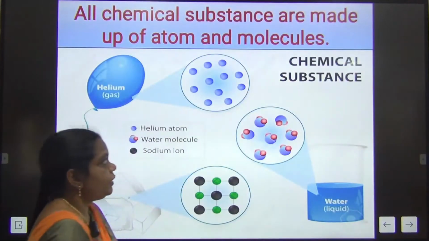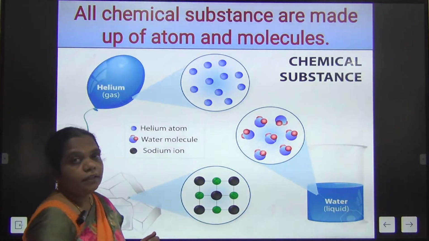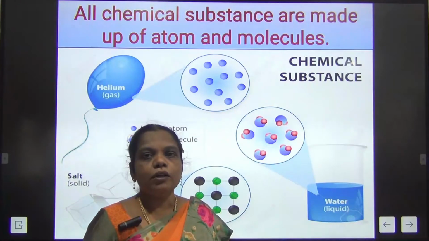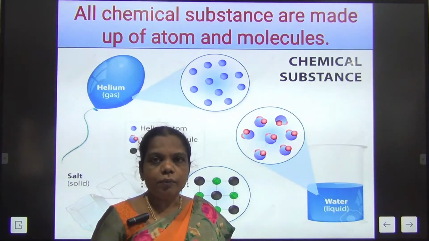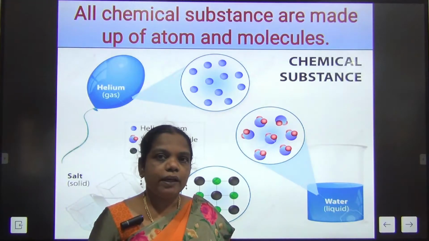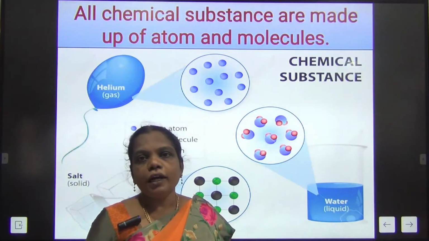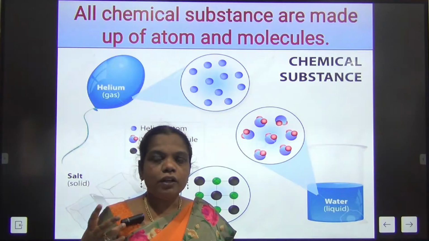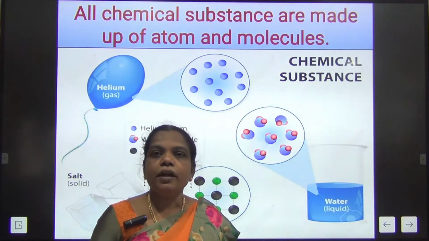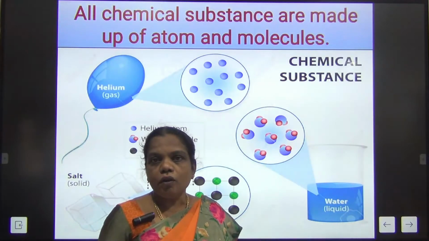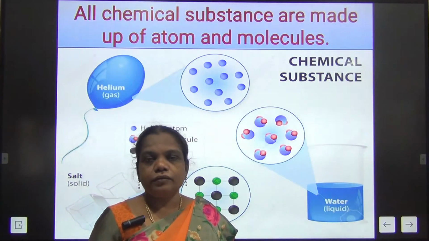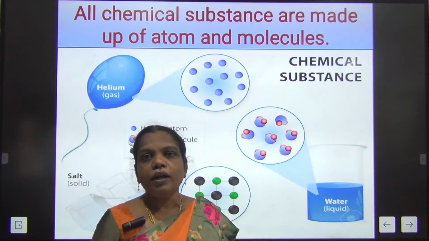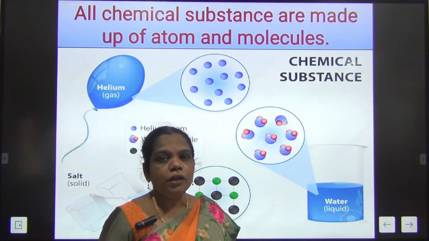So what are chemical substances? Chemical substances are made of atoms and molecules. What are atoms? All the matter around us is made of tiny particles called atoms. Living things are made of tiny units called what? Cells. The same way, non-living things are all made of tiny particles called atoms.